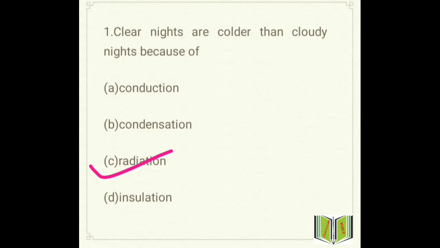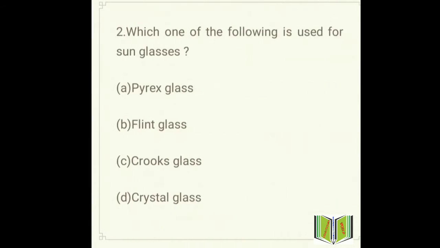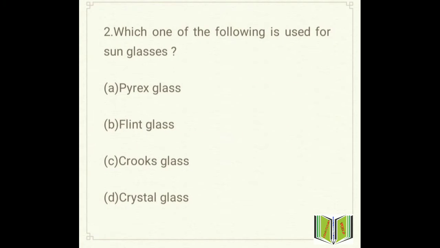Move to the next question, question number 2. Which of the following is used for sunglasses? Option A Pyrex glass, option B flint glass, option C Crookes glass, option D crystal glass. What will be the answer according to you? Here the answer will be option C, Crookes glass.